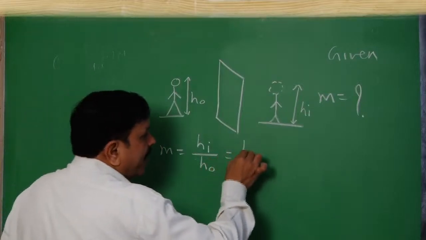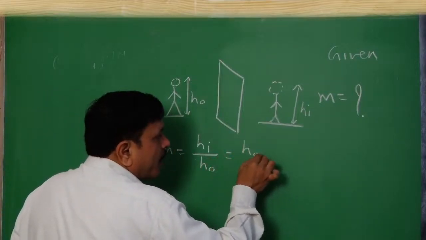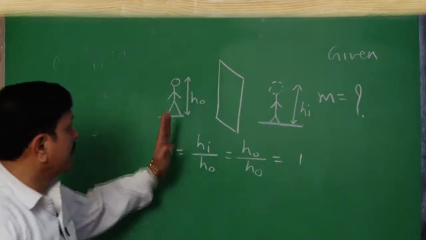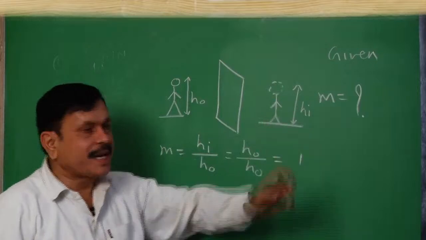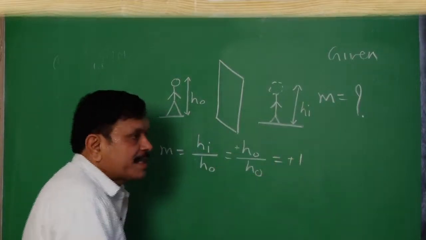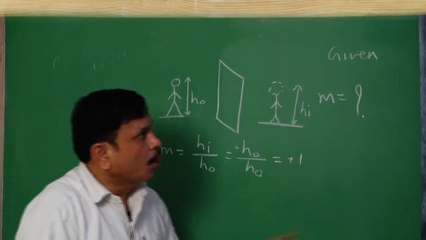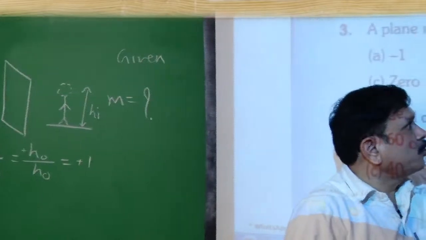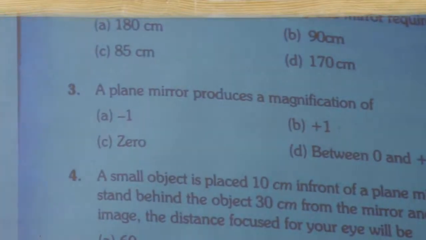As they are the same, we get HO by HO, which is 1. Since both heights are in the positive direction, we get plus 1. So, magnification will be plus 1 for a plane mirror.